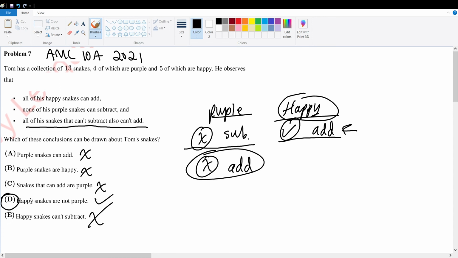Now, some people will find this a little confusing on why E is wrong. So happy snakes cannot subtract. Well, we were never given the information in the first place, whether they can or they cannot. Like if they cannot subtract, then they cannot add. But we do not know if the vice versa is true or not. So since we're not given that information, we cannot say that E is 100% certain. So therefore, we can cross out E and maintain that D is the correct answer, which is indeed the answer.